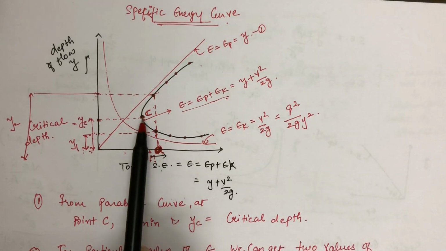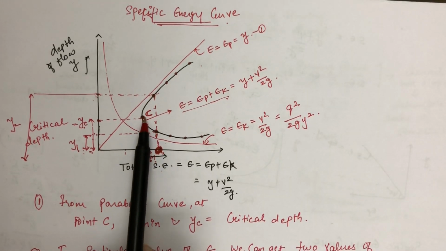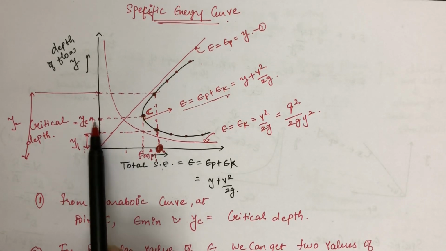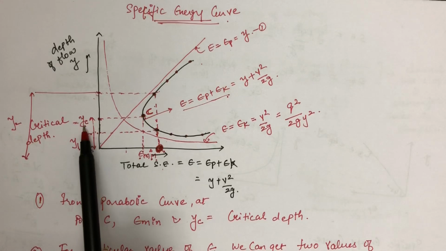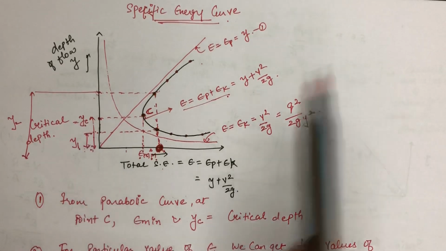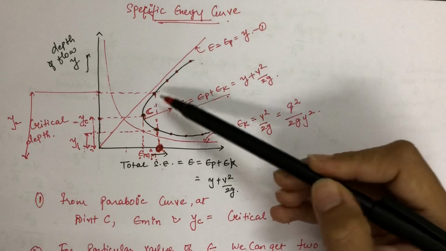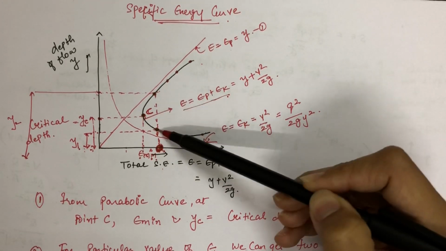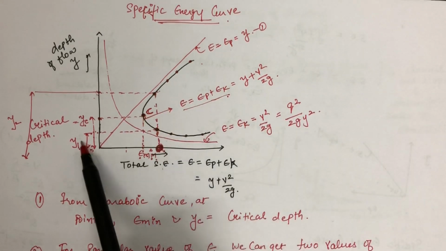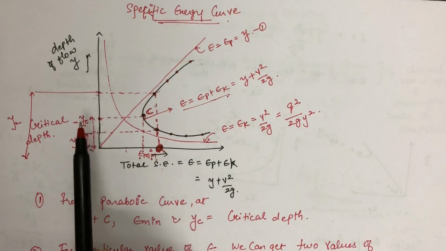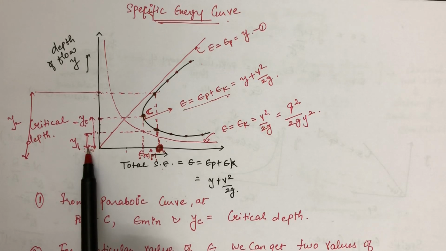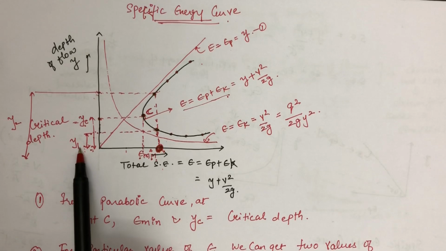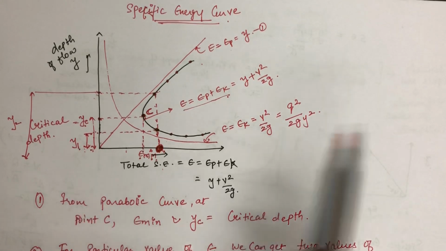We also saw that at the critical point, at this point C, the specific energy will be minimum and the depth of water at this particular point will be the critical depth, which is represented by yc. Okay, we also saw that for a particular specific energy value we will get two depths, which will be y1 and y2. So if the value of y1 is less than yc, that is, yc is greater than y1, we can call it a supercritical flow.